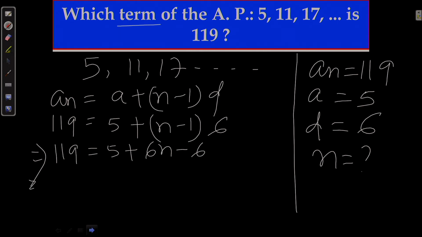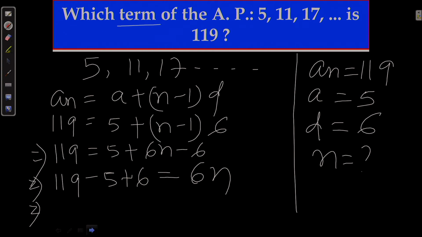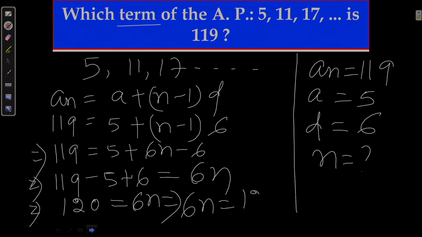So I can write 119 minus 5 plus 6 equals 6n, because I just transferred the right-hand terms to the left-hand side. So 119 minus 5 is 114, plus 6 is 120, so 6n equals 120. Dividing by 6, we get 20.